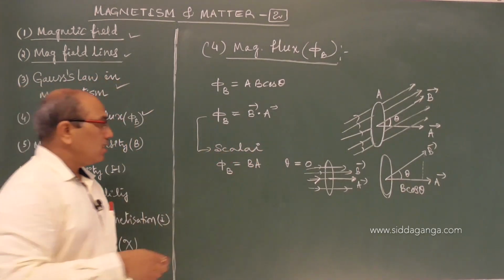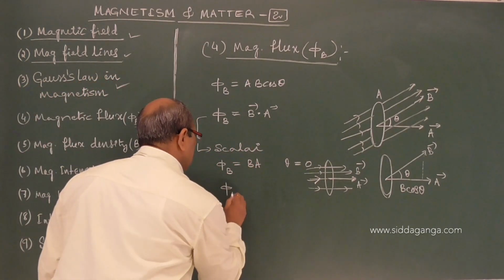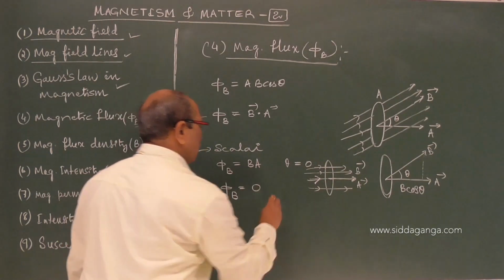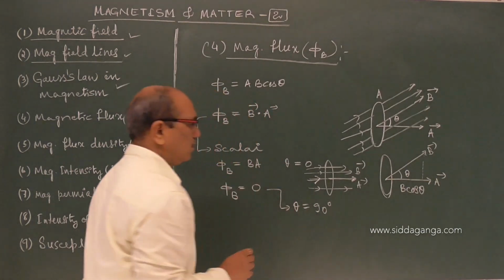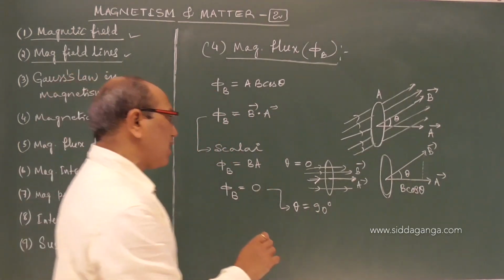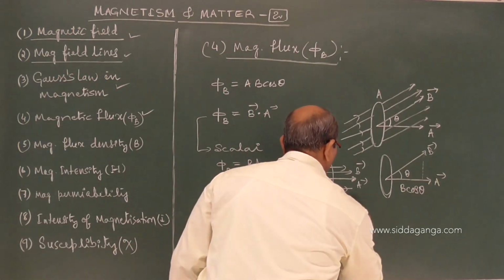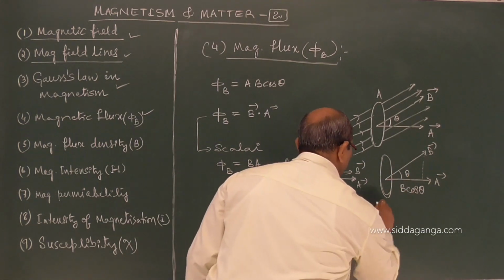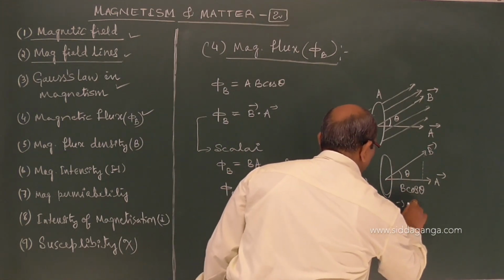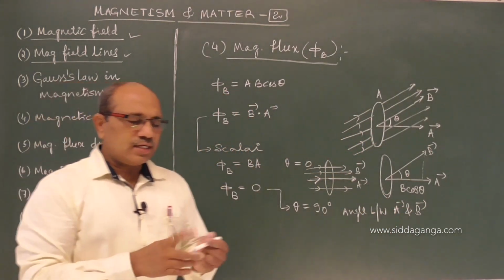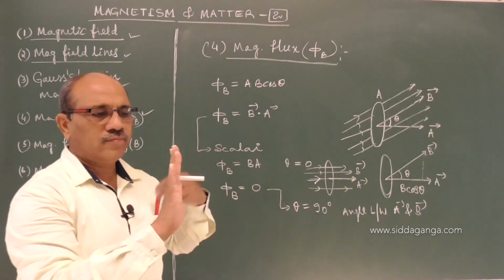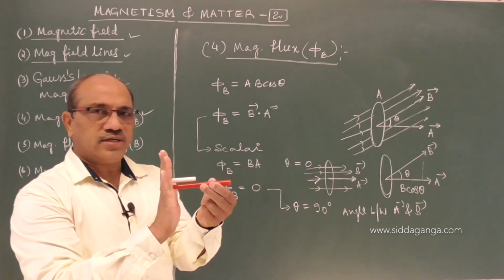Similarly, flux becomes 0 when theta becomes 90 degrees, that is, the angle between the area vector A and B becomes 90 degrees. Now you see, this is the area vector and this is the magnetic field which is coming out.